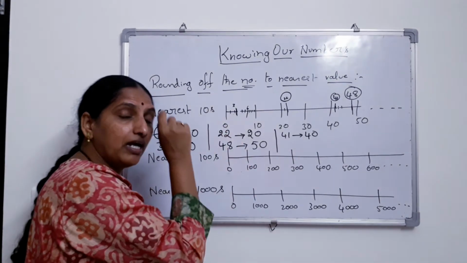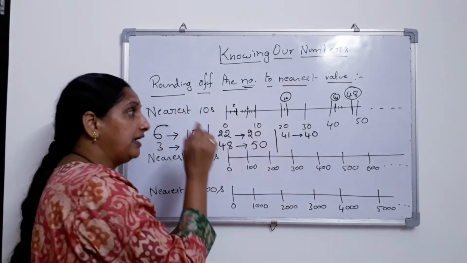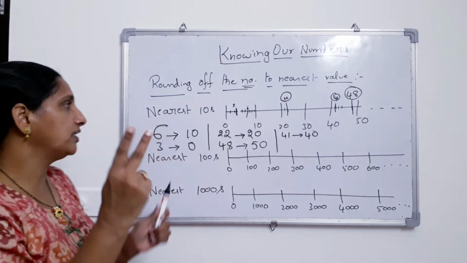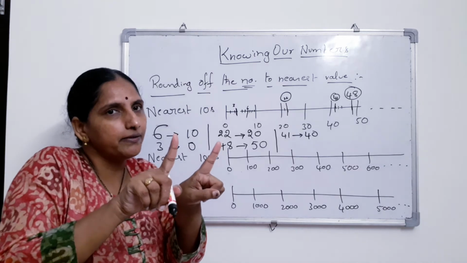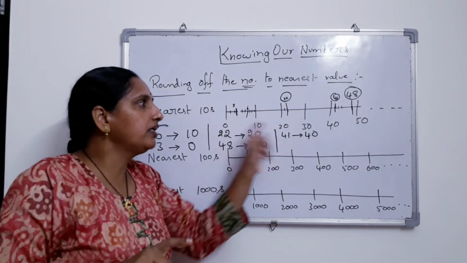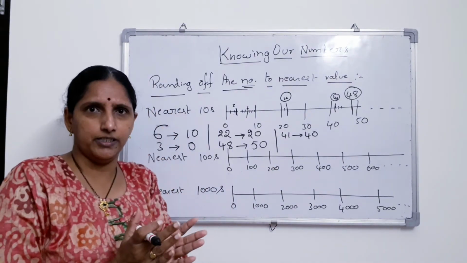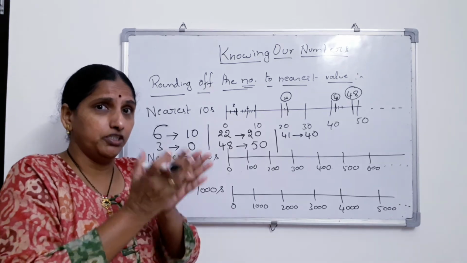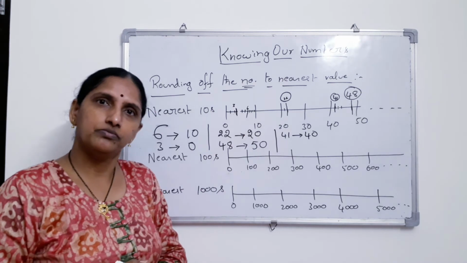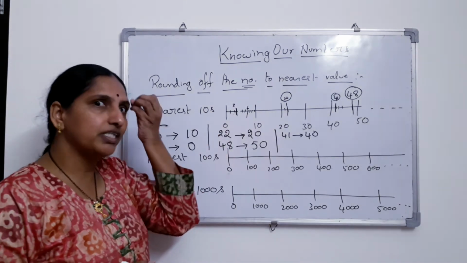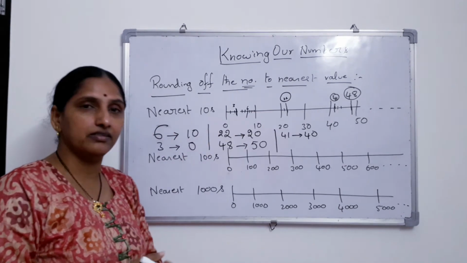Now the second point is where the given number lies, between which two tens: 0 and 10, or 10 and 20, or 20 and 30, 30 and 40. That is very important. Then check to which number it is very near, and very easily you can write it, as we have done here.